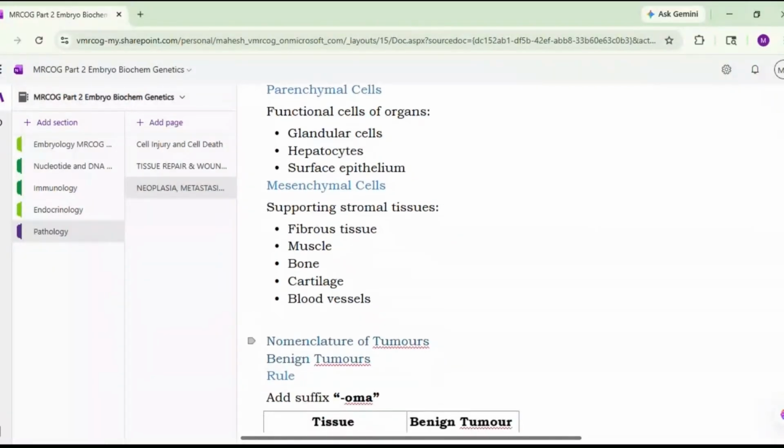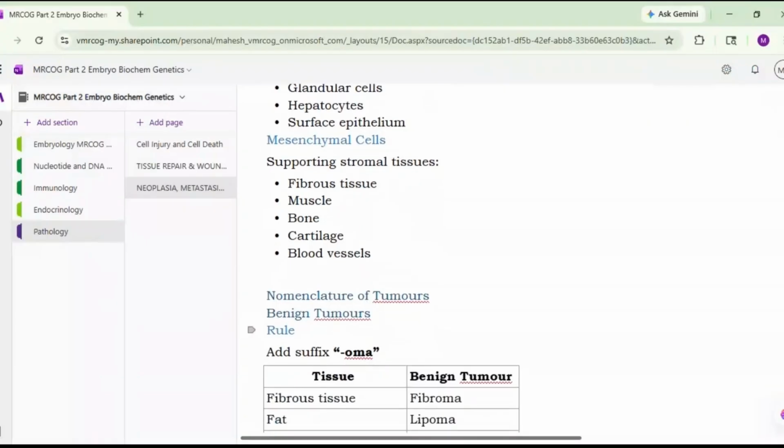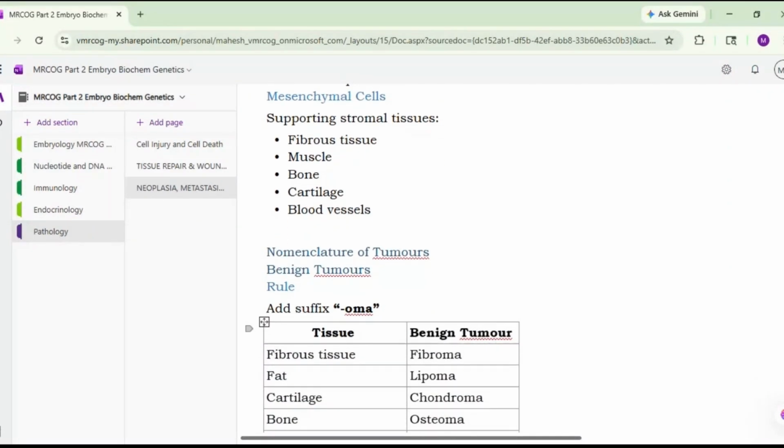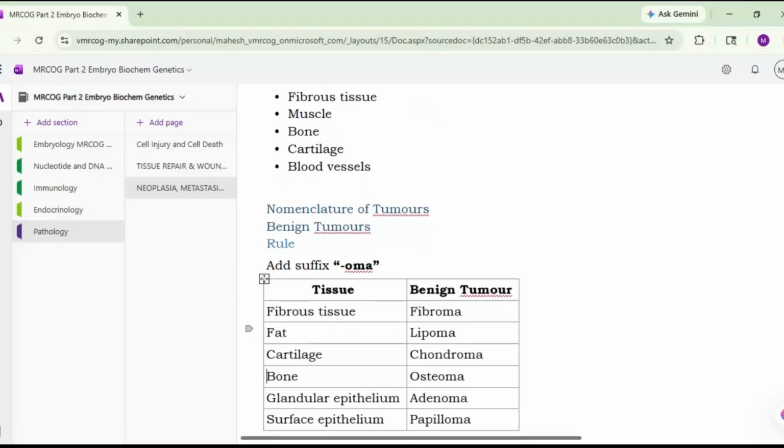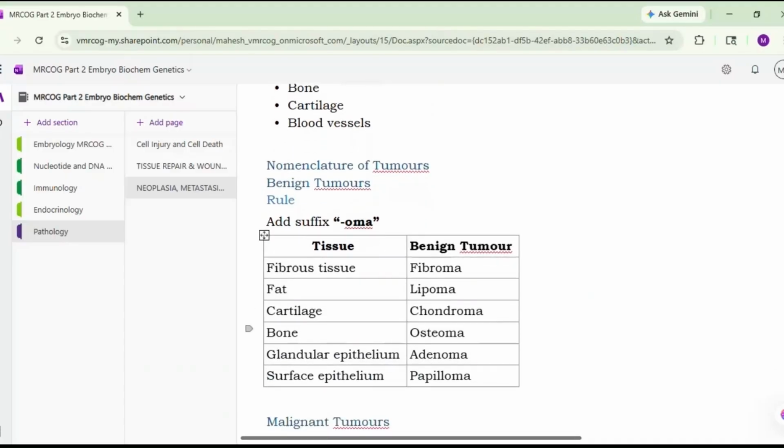Okay, so what is the nomenclature of tumors? When we deal with benign tumors, the general rule is that we put the suffix oma. Okay, so if it is a fibrous tissue, we will label it a fibroma. Fat, we will call it a lipoma. Cartilage, chondroma. Bone, osteoma. Glandular epithelium, adenoma. Surface epithelium, papilloma. Okay, so generally oma denotes a benign tumor. But this is the general rule. There are certain exceptions that we will also see.